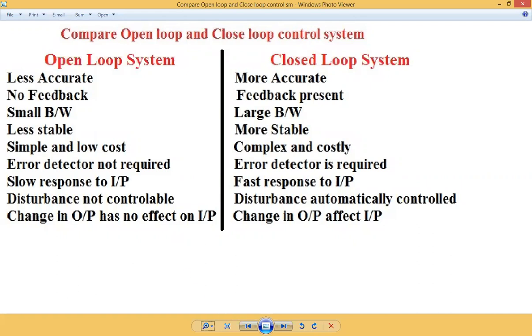Okay, so that is your open loop control system and closed loop control system. So again, if you see it clearly, this comparison is very important as per the chapter's point of view, because open loop control system and closed loop system both are important control systems. Open loop control systems are less accurate, closed loop control systems are more accurate. Open loop systems have no feedback, closed loop systems have feedback present.